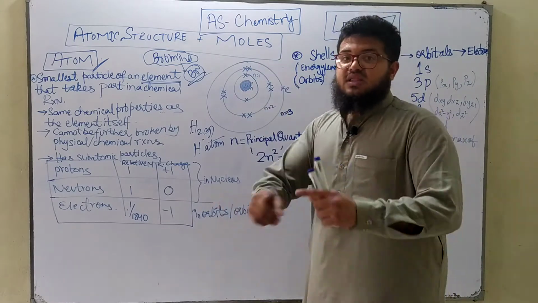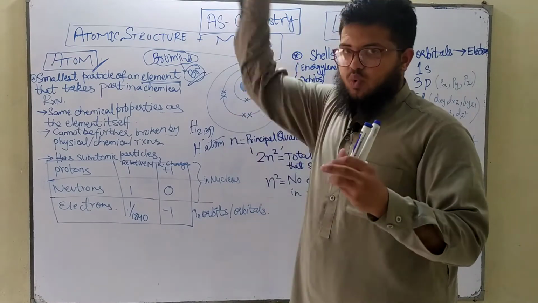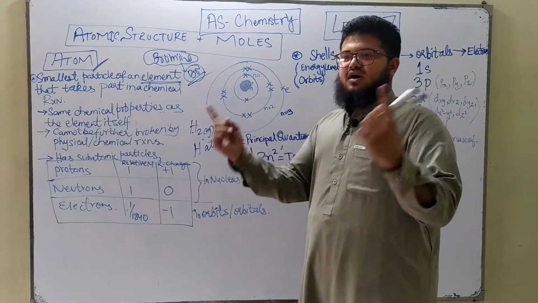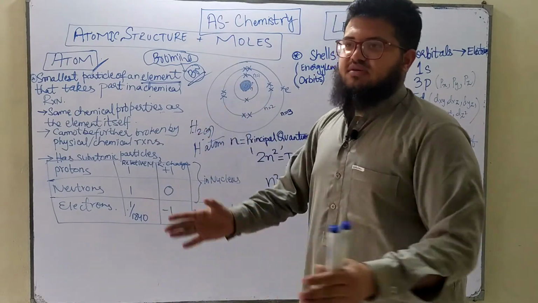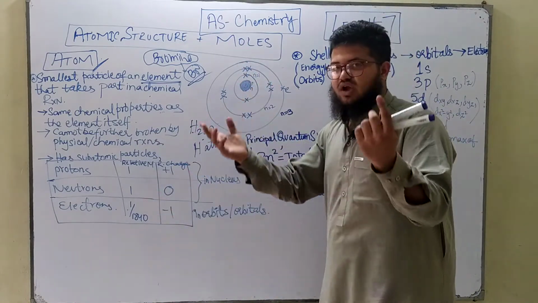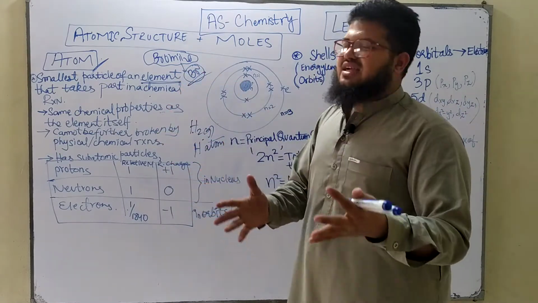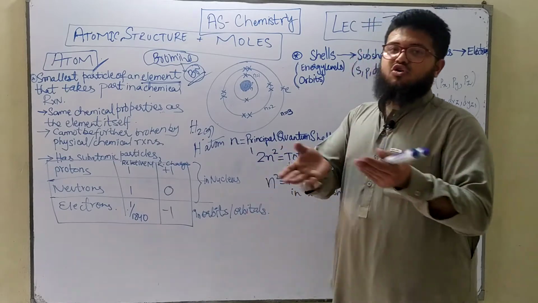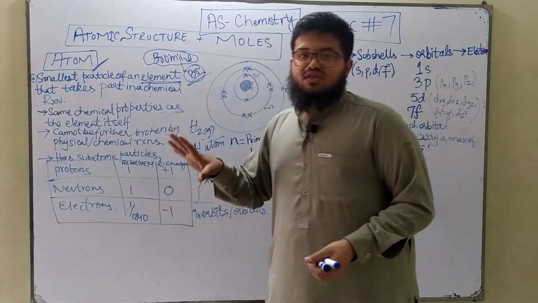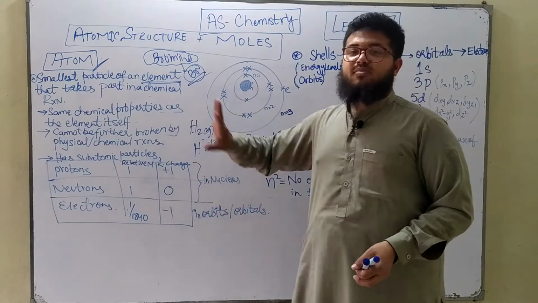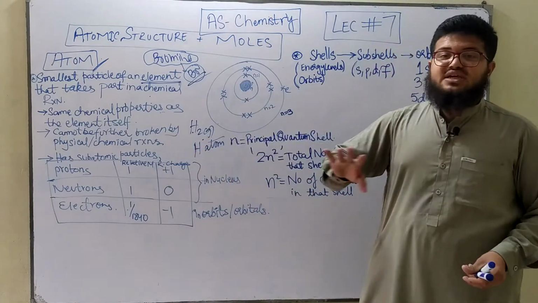For example, the accelerators that we use in very advanced physics, the high velocity accelerators, collide atoms at very high velocities, and then you get the atoms splitting into their subatomic particles. But again, that's not possible in a school laboratory or under lab conditions, right? So in our syllabus, we are going to assume that they cannot be further broken down by simple chemical or physical processes.